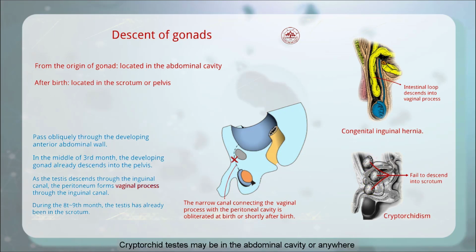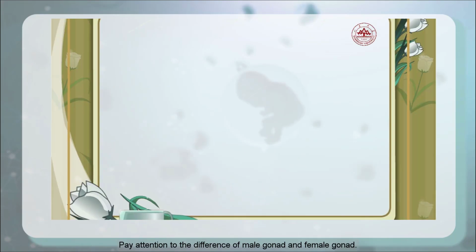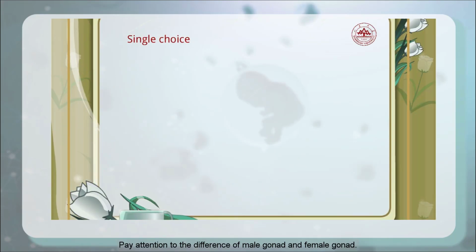Cryptorchid testes may be in the abdominal cavity or anywhere along the usual path of the descent of the testes. A deficiency of testosterone production by the fetal testes is an important factor. Surgical treatment is essential, as undescended testes fail to produce mature spermatozoa. Men with a history of cryptorchidism have a 20 to 44% increase in risk of testicular cancer. Well, this is the development of the gonad. Pay attention to the difference between the male gonad and the female gonad.